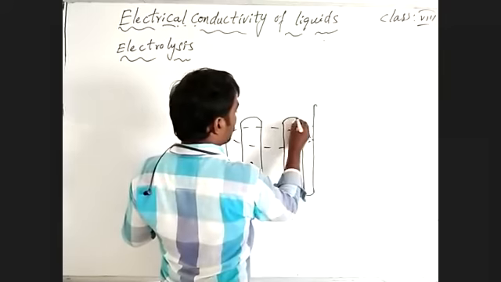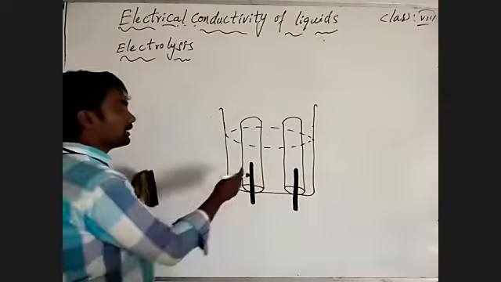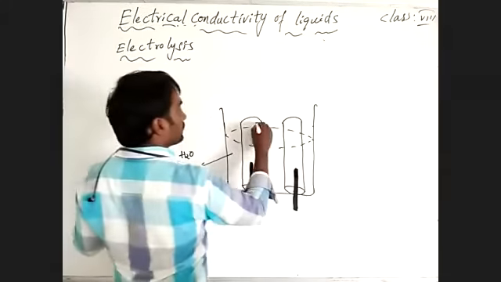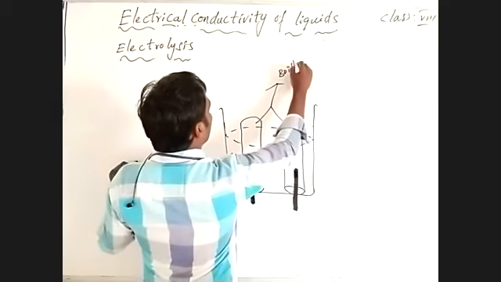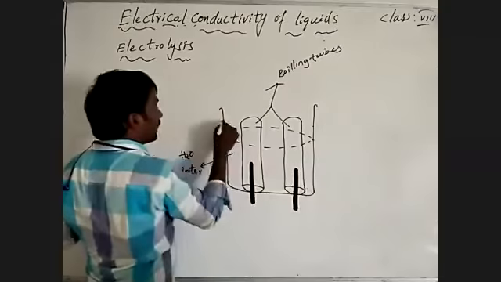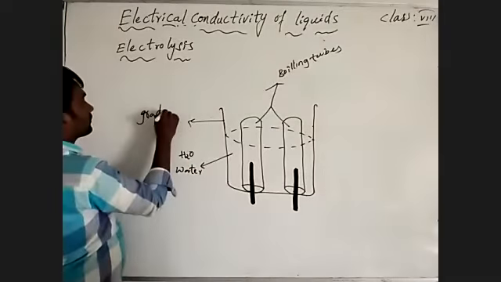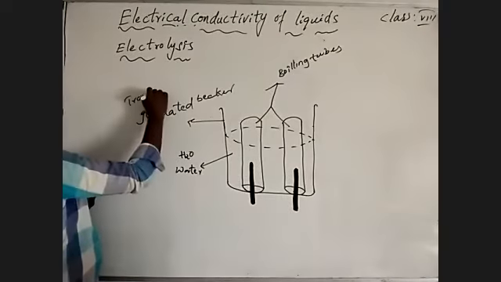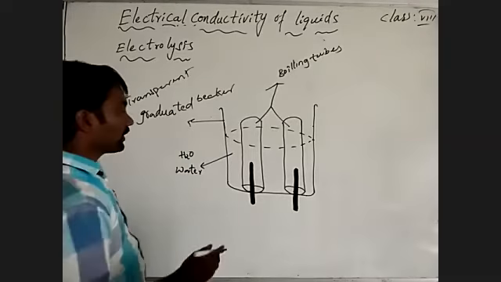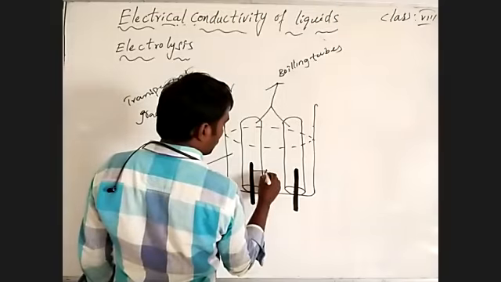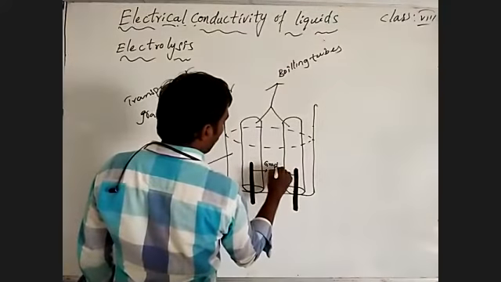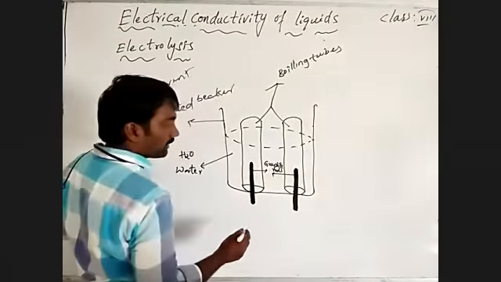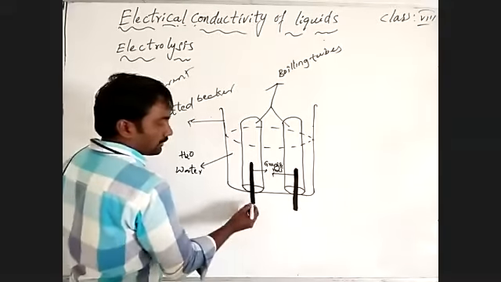Okay, boiling tubes, and this is the water, molecular formula is H2O, and these are water boiling tubes, and this is a graduated beaker, or transparent graduated beaker, and these are what I'm saying, graphite rods, okay.